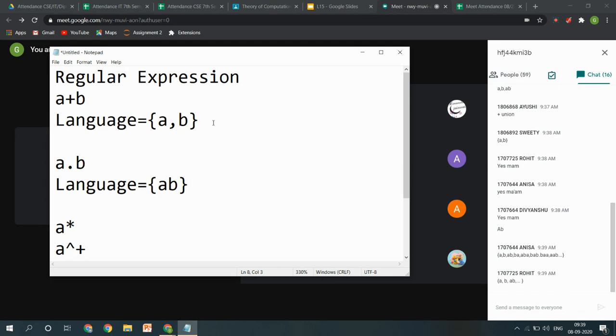As we know, the star or asterisk sign employs the Kleene closure. Kleene closure says you can have zero occurrences or more: zero, 1, 2, 3, 4, up to any n occurrences, and all of these are possible. So in this case, the language will be: if I'm talking about zero occurrences, A raised to the power 0 means epsilon, then single A, then 2 times A, 3 times A, and so on.